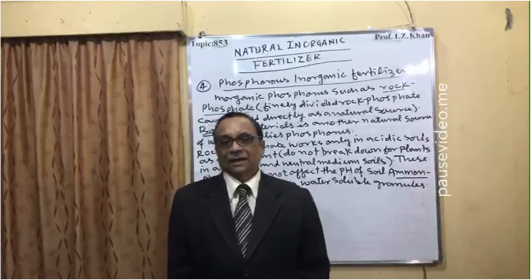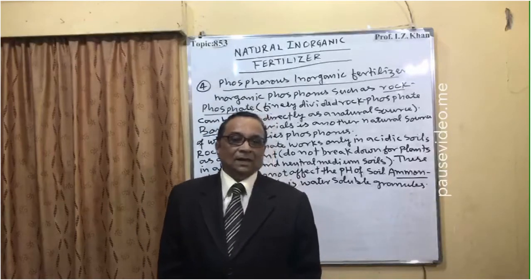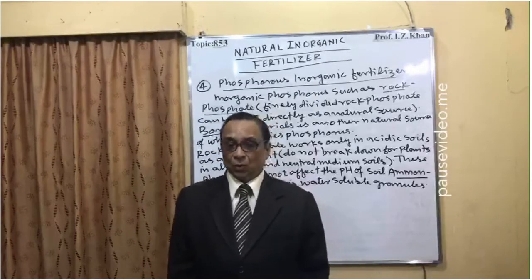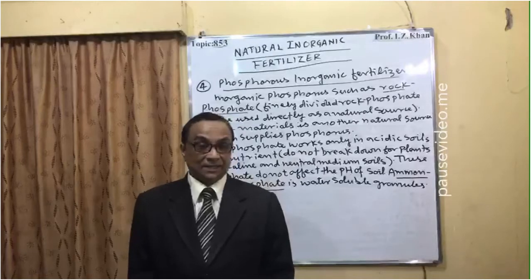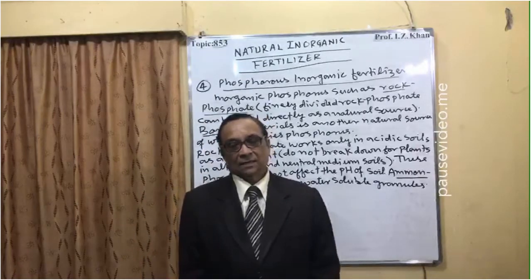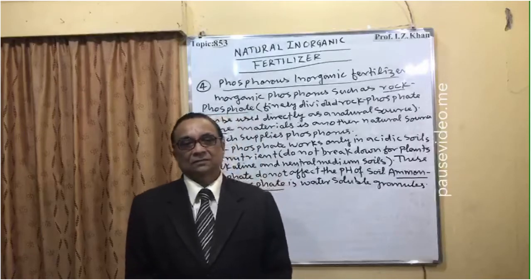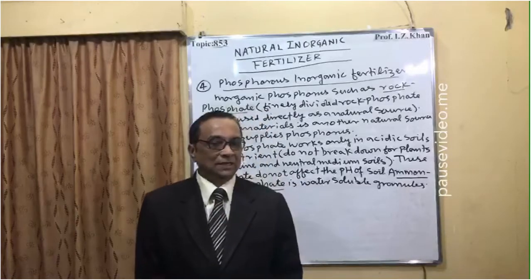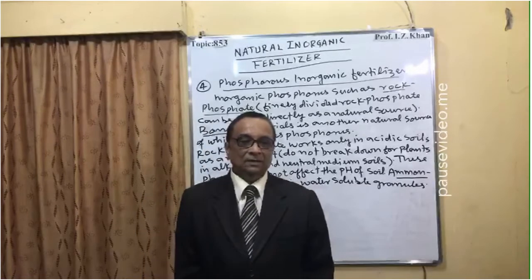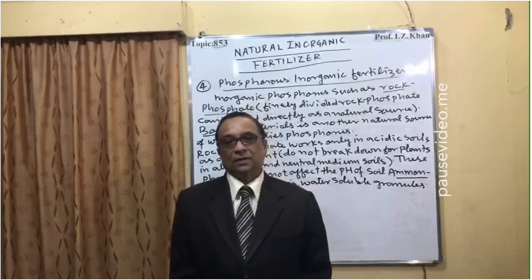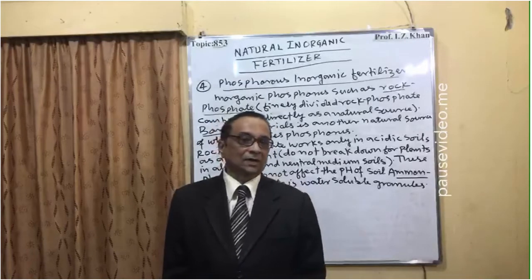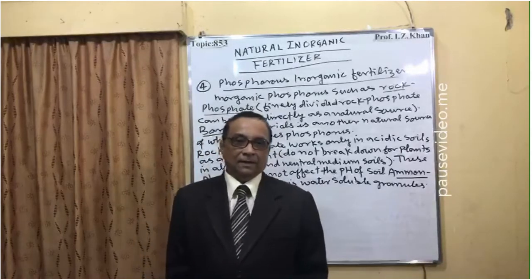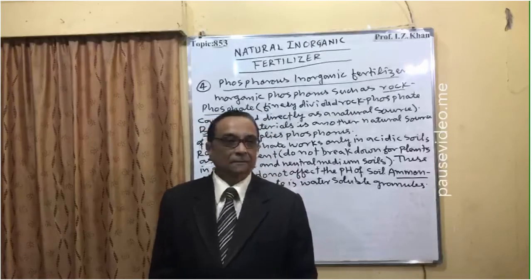And the dissolution of these inorganic phosphorus fertilizers in the soil is slow. Sometimes it takes 40-60 days to release the phosphate ions, and this phosphorus is used as a nutrient, which is important for plant growth. And this one does not affect the acidity of the soil. The same acidity will be there.